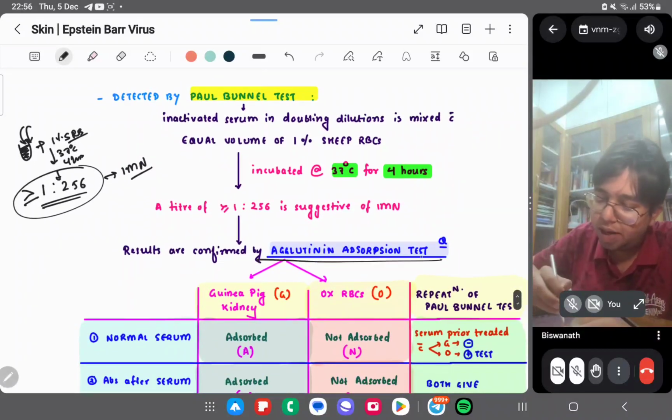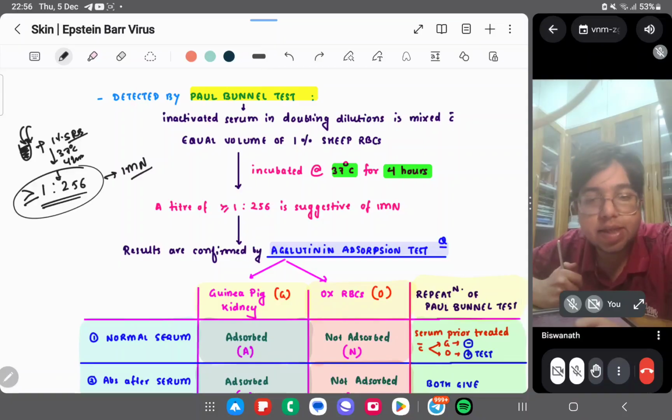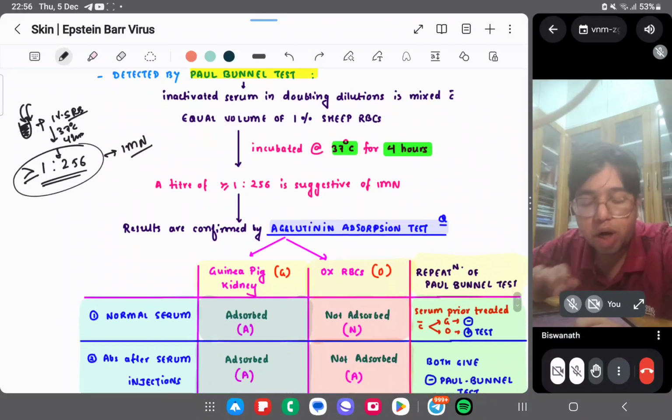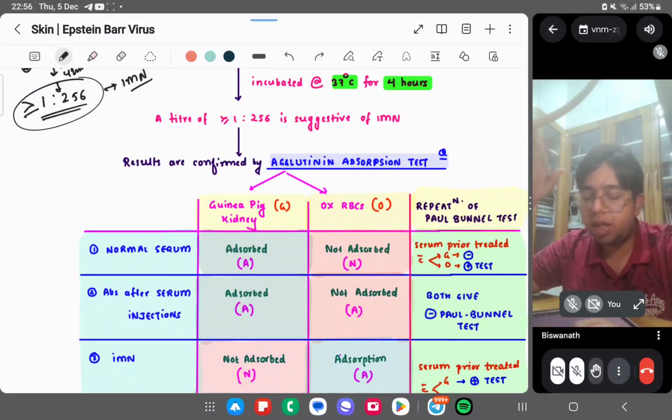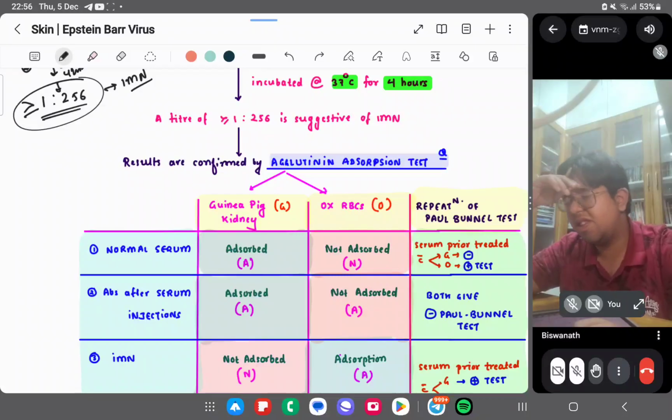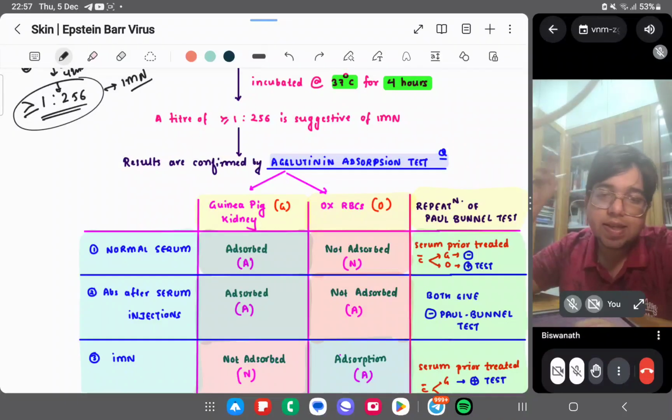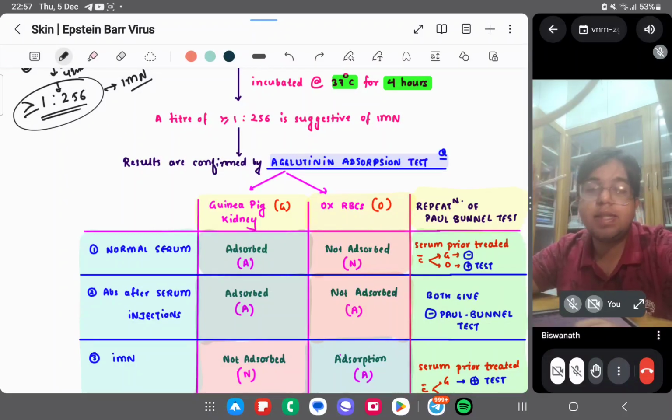So confirmation is done by the agglutinin adsorption test, AAT. This is important. You can do this agglutinin adsorption test on either guinea pig kidney or ox RBC. These are the two places where you do the agglutinin adsorption test, and it is then repeated on Paul-Bunnell to confirm the result.